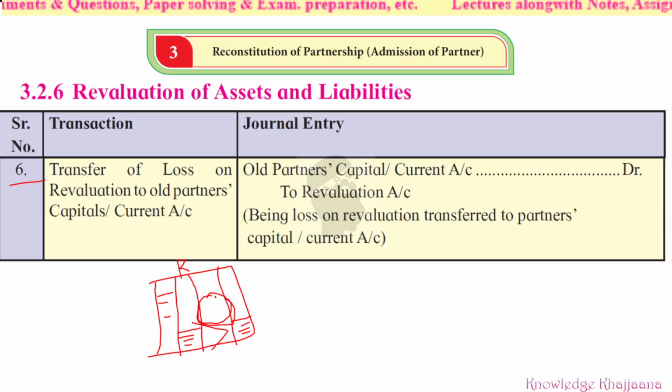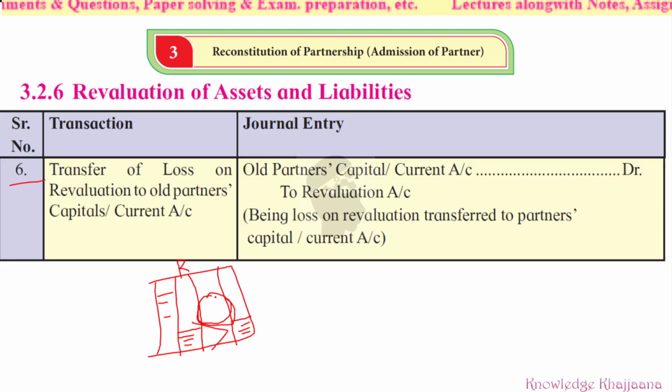So where should the loss be transferred? Transfer of loss on revaluation should be given to old partner's capital or current account. Okay, see, where should we transfer the loss? It is to the partner's capital or current account, as they are bearing the loss over here, and it should obviously be debited to partner's capital or current account, in their old profit sharing ratio itself. See, it should be given this treatment here.